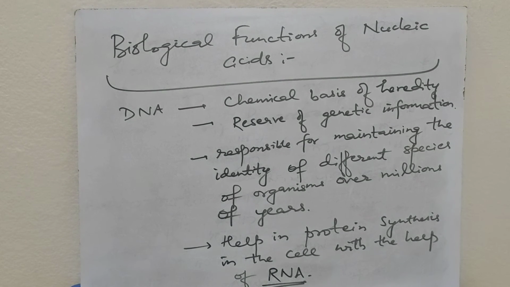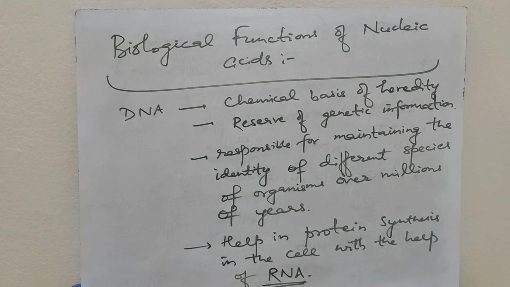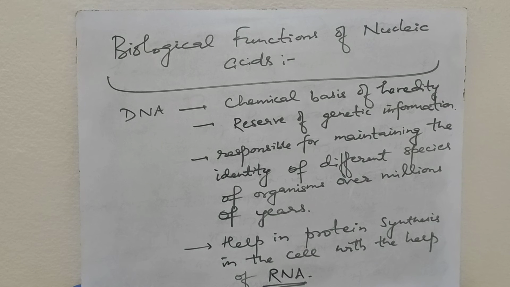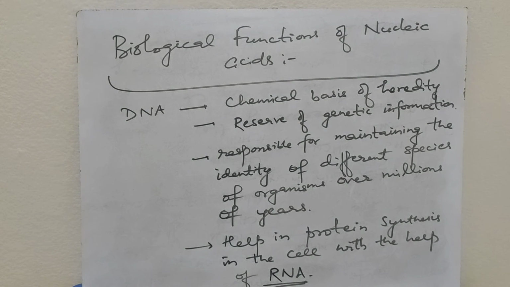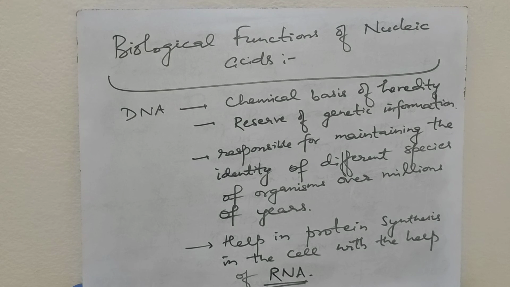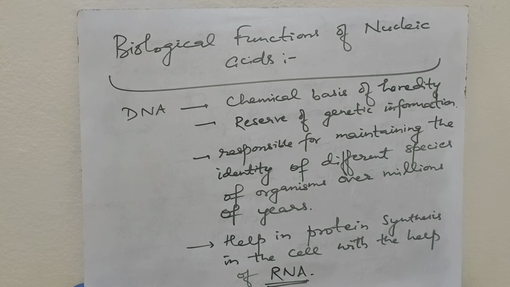So DNA is the chemical basis of heredity, and it is the reserve of genetic information, and it is the blueprint of life. Any change in the DNA can result in mutation. If there are drastic changes, it can result in the death of an organism.